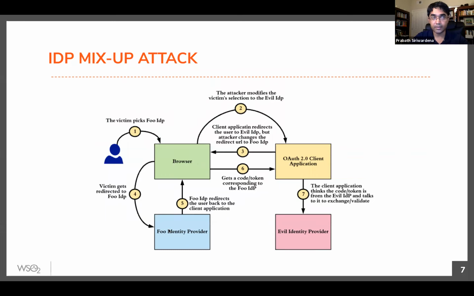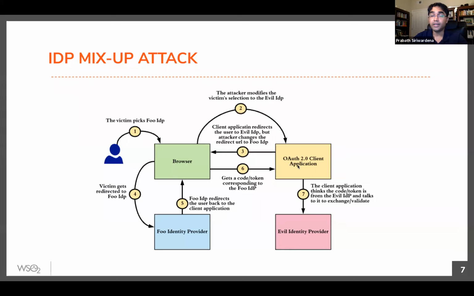So there is no surprise, right? This is the selection the user did, right? So now the user is on foo IDP's login page. After completing the login flow, foo IDP will once again redirect the user back to the client application. So here the authorization code will flow through the browser to the client application, right?